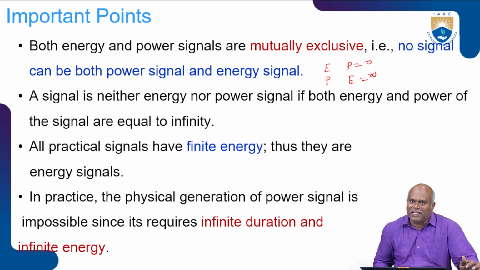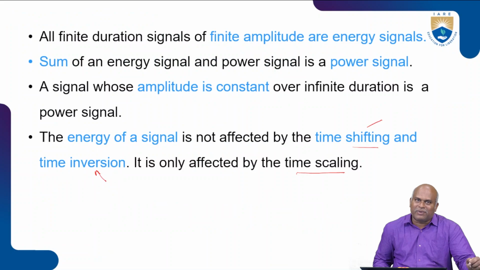Next case, a signal is neither an energy nor a power signal if both the energy and power of the signal are equal to infinity. All practical signals have finite energy, thus they are energy signals. In practice, the physical generation of a power signal is impossible since it requires infinite duration and infinite energy. Next point, all finite duration signals of finite amplitude are energy signals. The sum of an energy signal and a power signal is a power signal only. A signal whose amplitude is constant over infinite duration is a power signal.